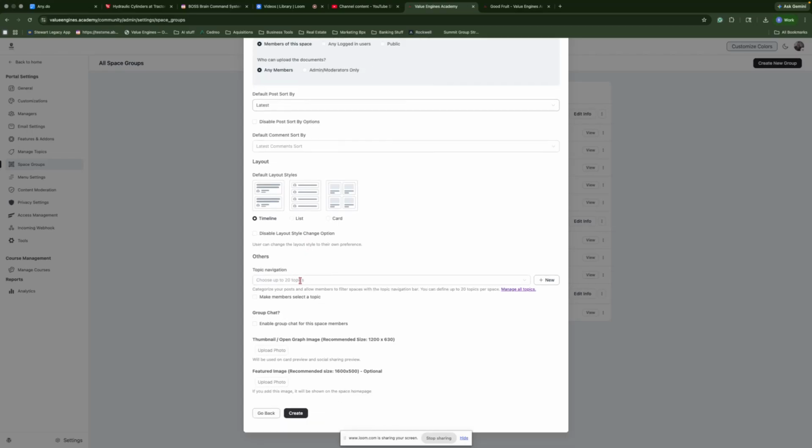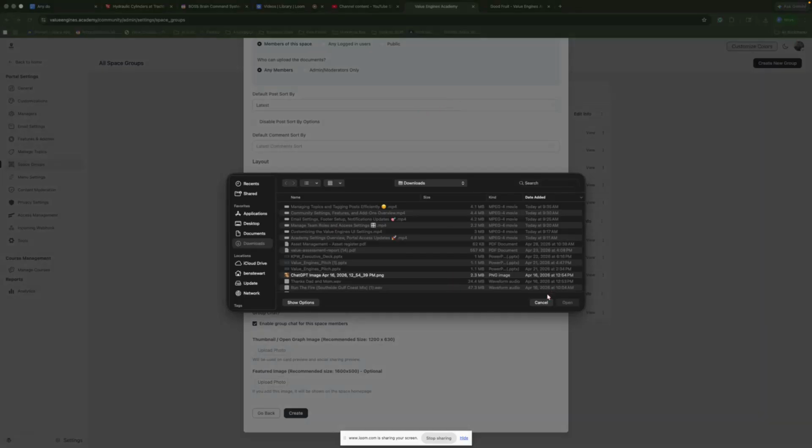Options. Top navigation, this is where you can select those topics. I'm not going to do that. I don't want to have that in there. I can enable group chats in here. That means they can actually talk to each other in the chat bar. I can upload a photo for thumbnails. I can do a featured image. In fact, I will do a featured image. I'll show you how to do that real quick.